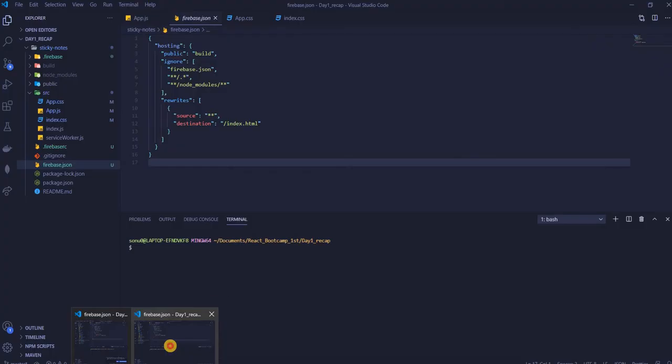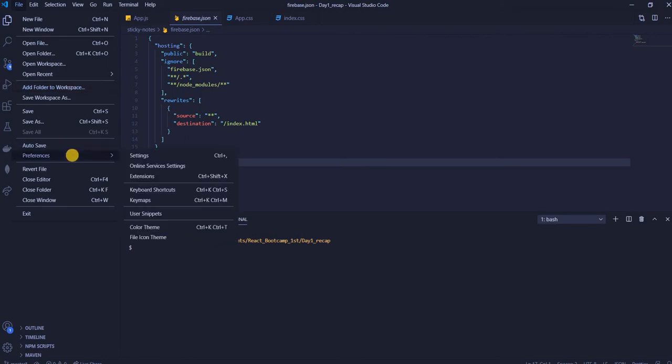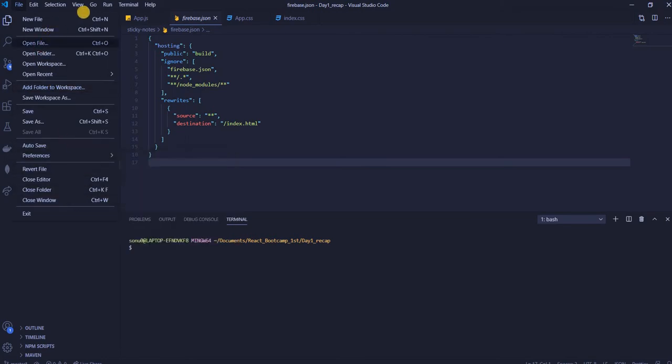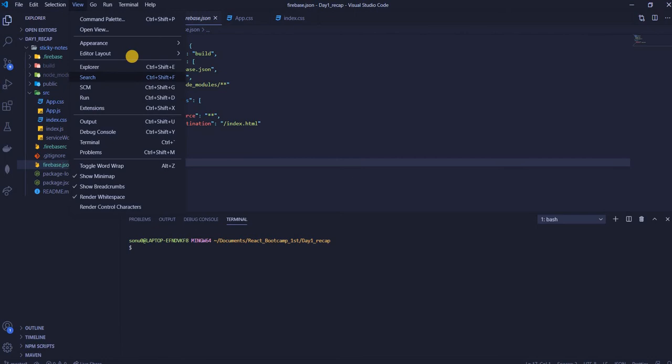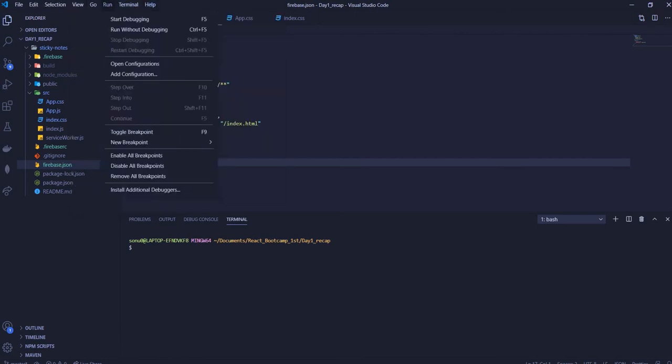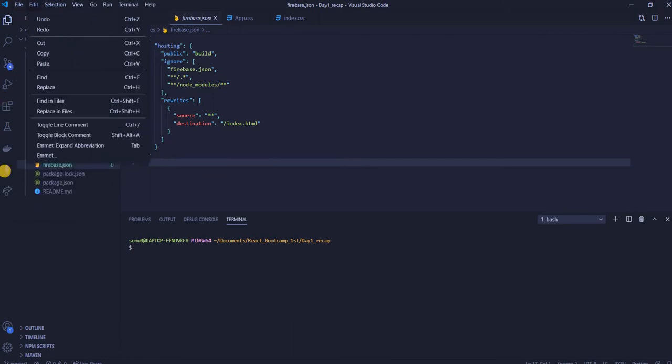Like you want me to make it, yeah, wait. Let me see where it is. Open view. Where is it? Yeah. Settings. Okay, settings mode. Just a second, guys.